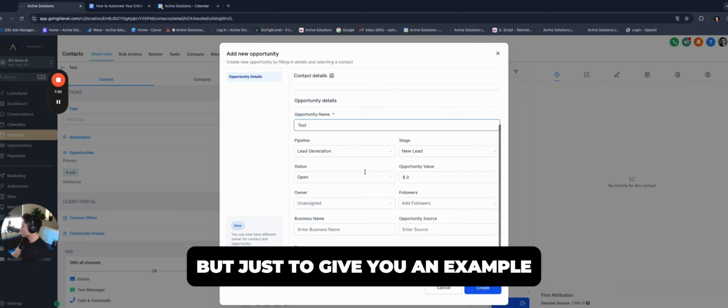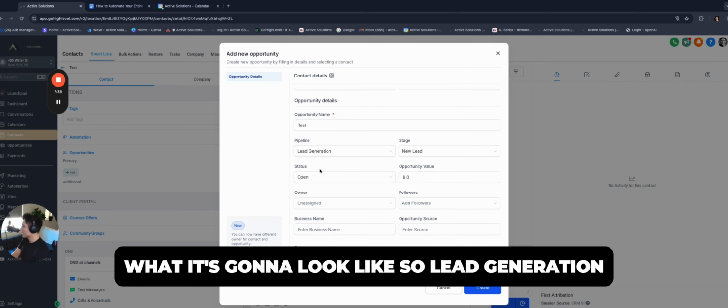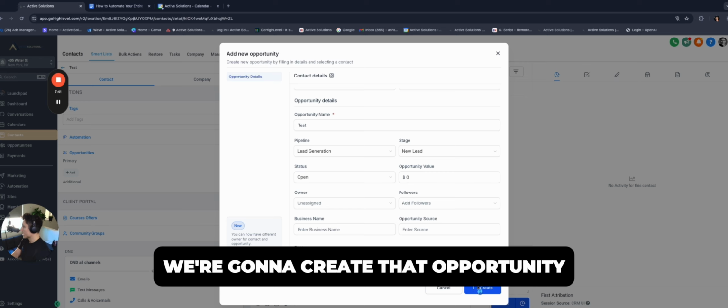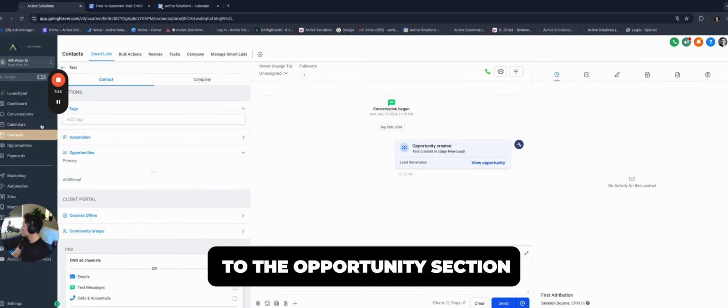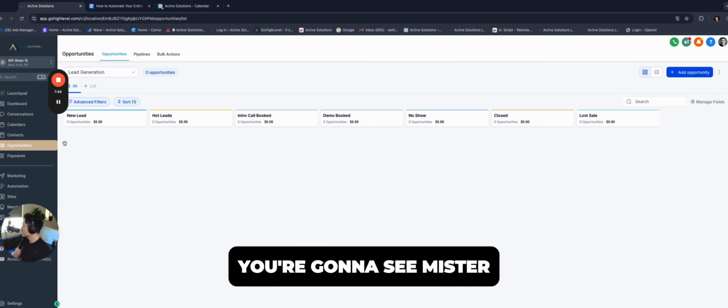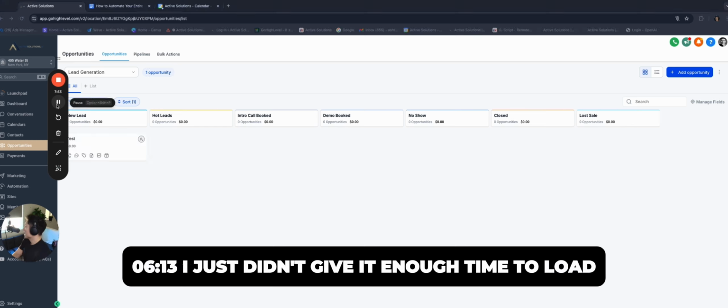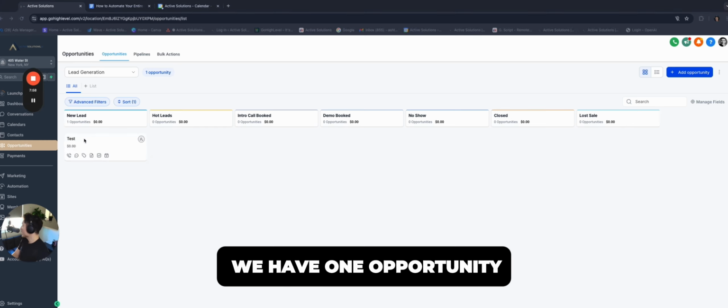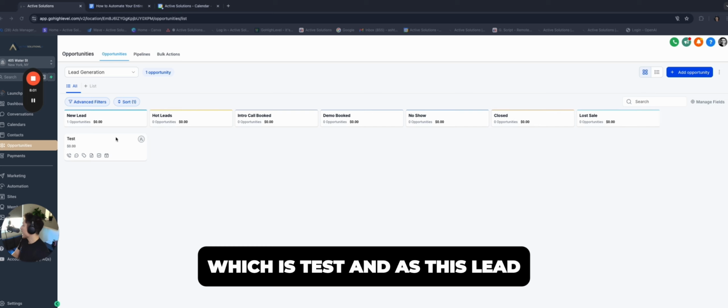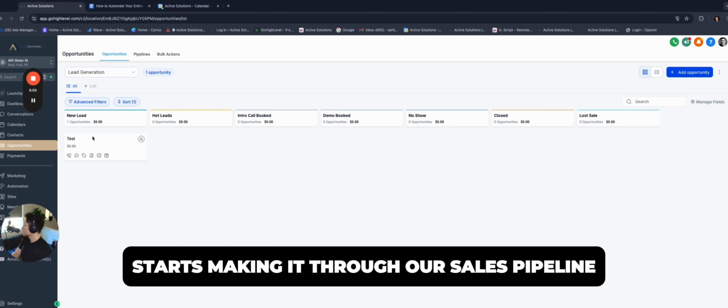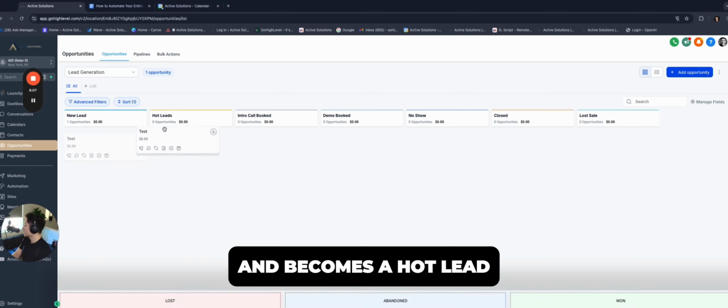But just to give you an example of what it's going to look like: lead generation, new lead, perfect. We're going to create that opportunity. And now when we go back to the opportunities section, you're going to see Mr. Test. Let me change these filters up. I just didn't give it enough time to load. So if you look in new lead now, we have one opportunity, which is Test. And as this lead starts making it through our sales pipeline and becomes a hot lead, right?